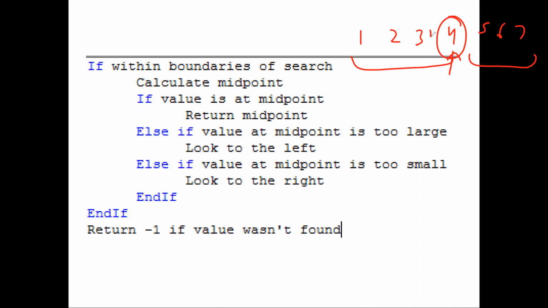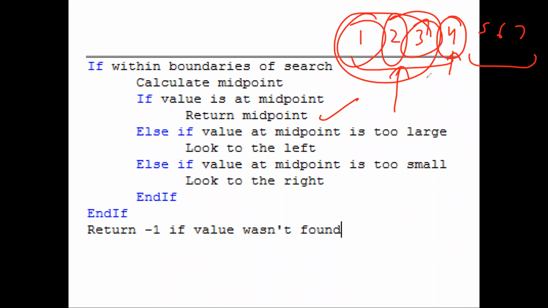So we will limit our search within this, and then again we will find the midpoint, and then we will check if it is the midpoint or not. If it is too large, then again move left or move right. So this breaking of the full list into smaller parts, this whole process is called binary search only.